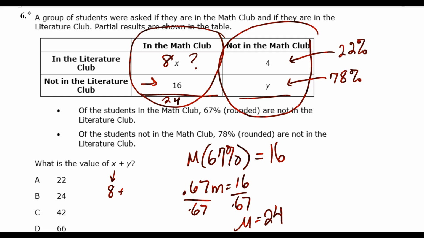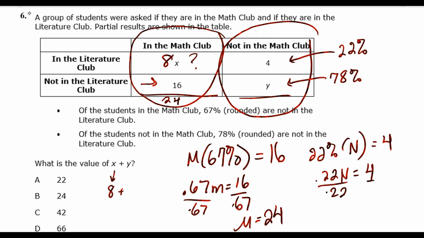So for the students not in math club, I'm going to let that be n. We're saying that 22% of some number n that are not in math club represents 4 people. So we do what we just did: 0.22 n is equal to 4. So 22% of the people not in math club gives us 4 students who are not in math club but are in literature club. That's where they intersect. Okay, so we do 4 divided by 0.22,